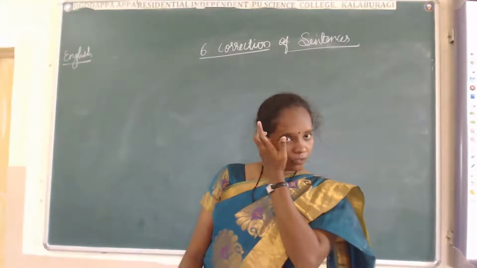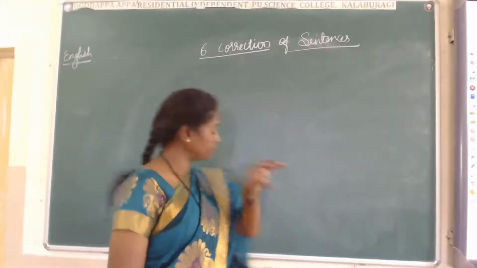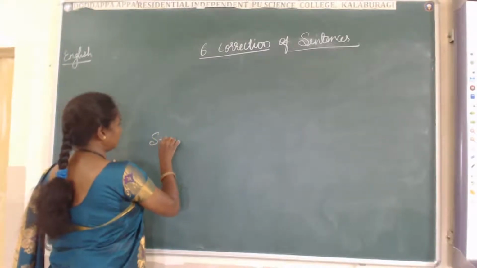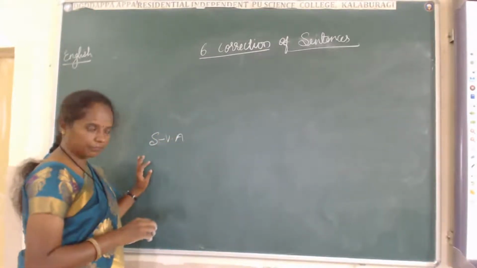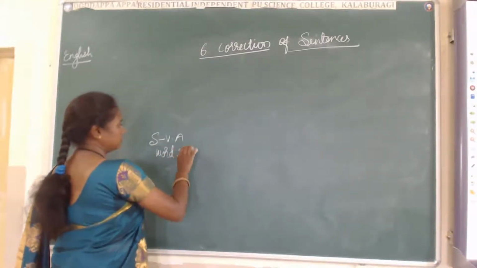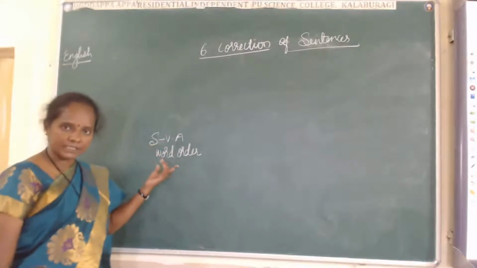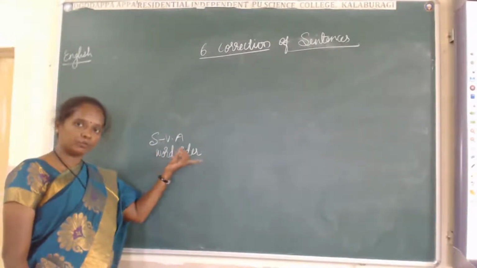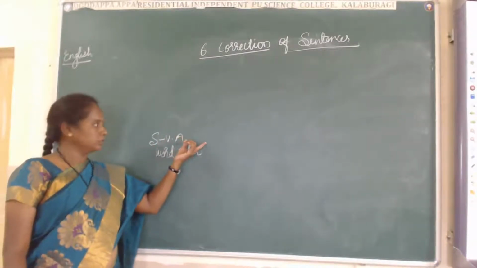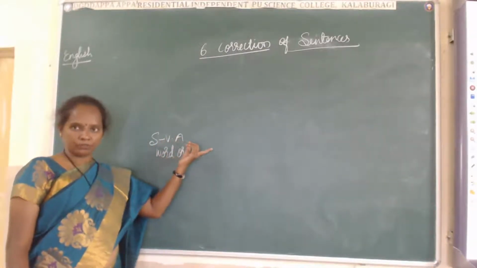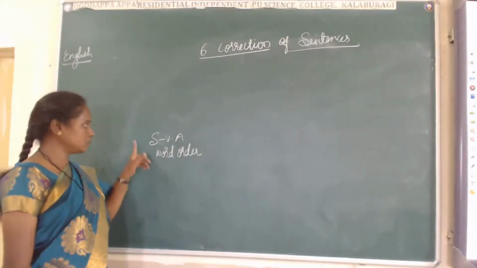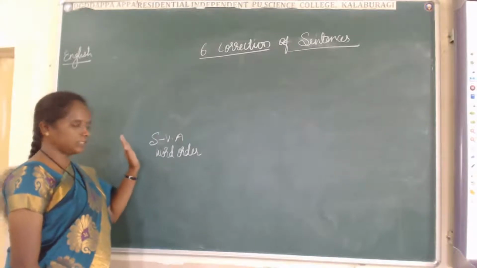In the beginning we saw subject and verb agreement, and next word order, where to place proper words in the sentence. Subject and verb should be very cooperative, they should agree with each other. We saw this in these two chapters.